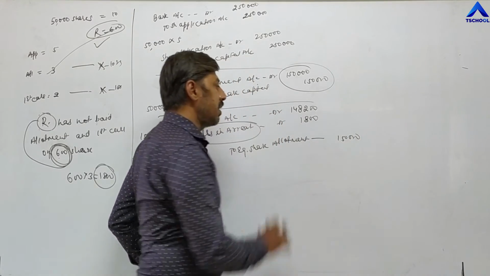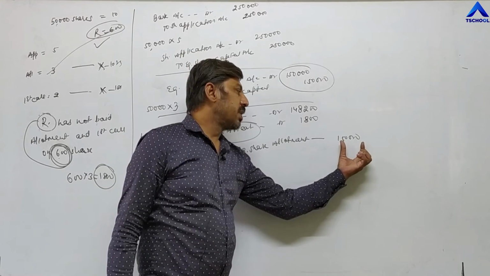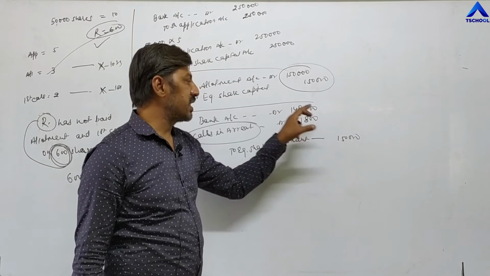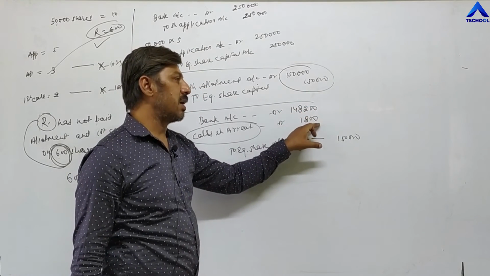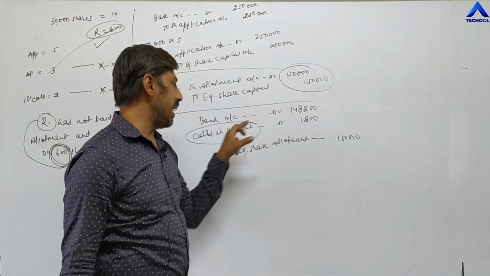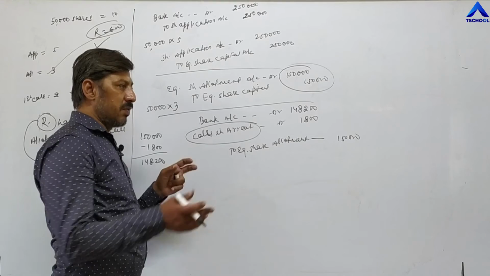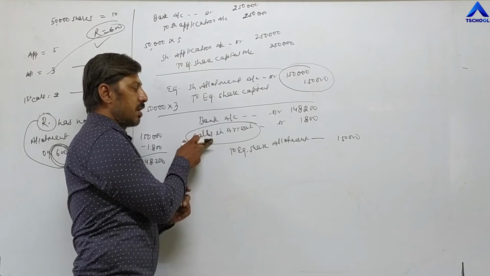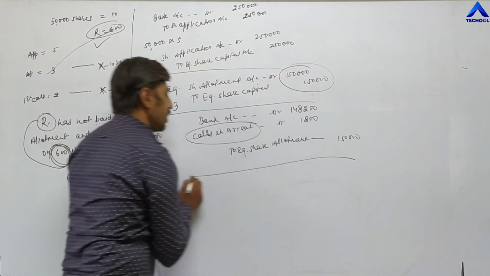This entry shows that at the time of allotment the company has to receive 1,50,000, but out of 1,50,000 they have received only 1,48,200 and not received 1,800. 1,800 is calls in arrear. It is a loss for the company, that's why it is debited. Whatever received is also debited, whatever not received is also debited. Calls in arrear. To share allotment. And the allotment installment is complete.